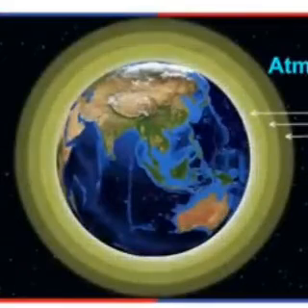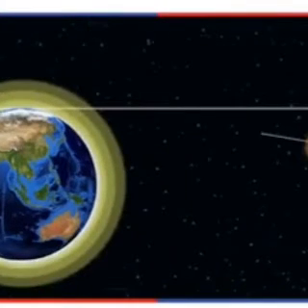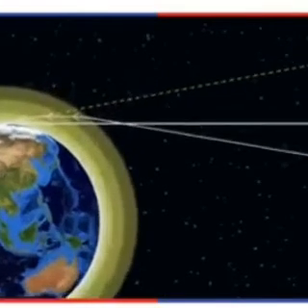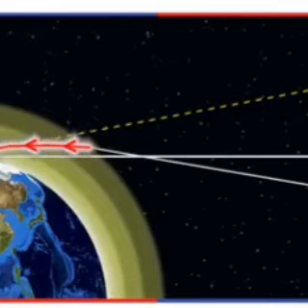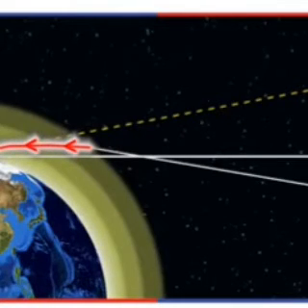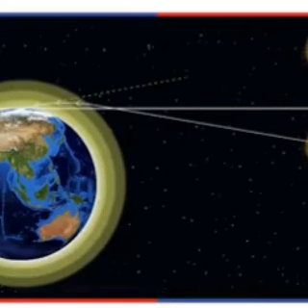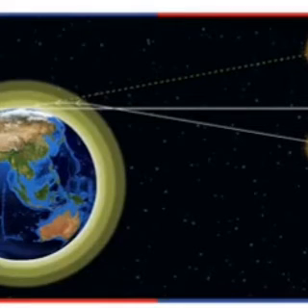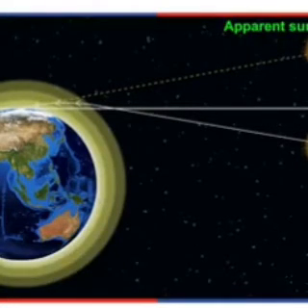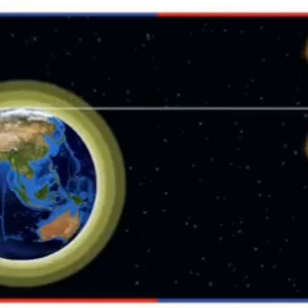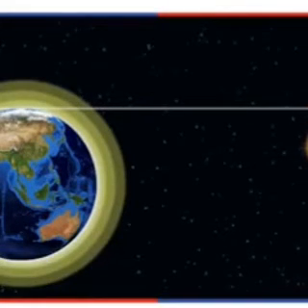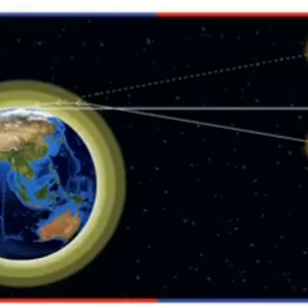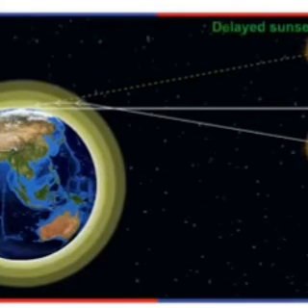Earth has atmospheric layers, and when the ray of light passes through them, they get refracted with each passing layer. Here, we see that the sunlight is bending when it is passing from each layer of Earth's atmosphere. But when you see the sun right above the horizon, this is called apparent sunrise. You just see an image of the sun. That's interesting, isn't it? The same happens when we see sunset. Now, here, we see the sunset after the sun has already set, and this is called delayed sunset.